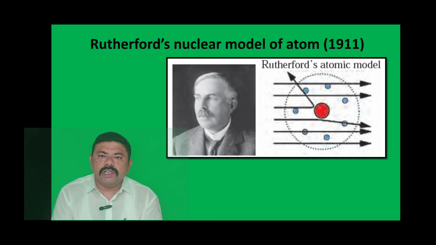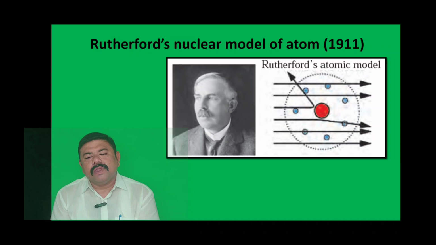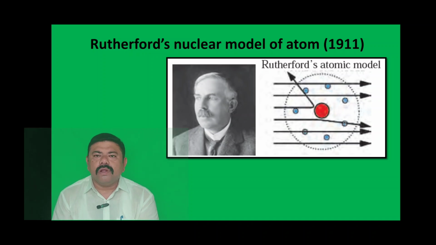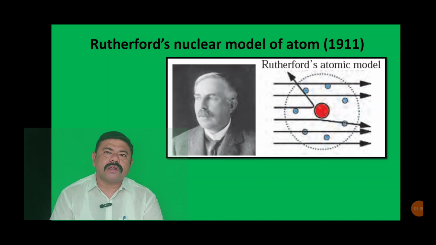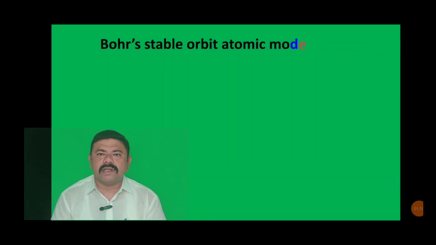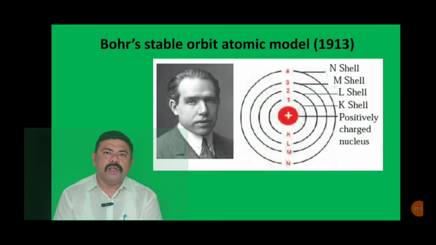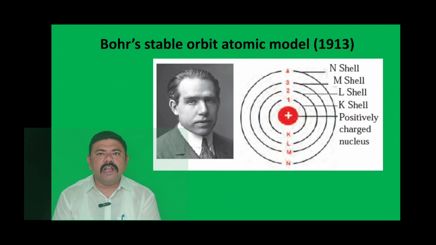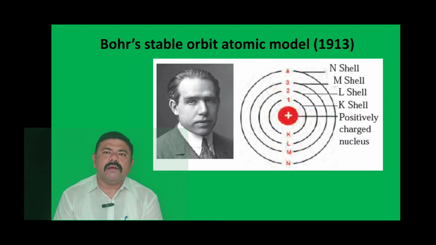So this model put forth by Rutherford was not accepted, and then the Bohr stable atomic model came into existence in the year 1913. Sir Niels Bohr was a Danish scientist, and he explained the stability of the atom by putting forth the stable orbit atomic model.